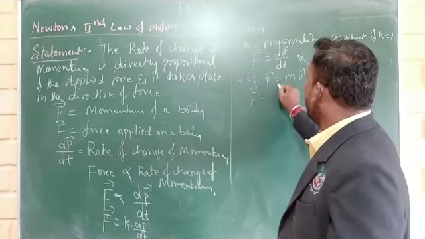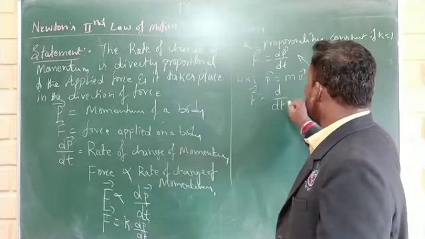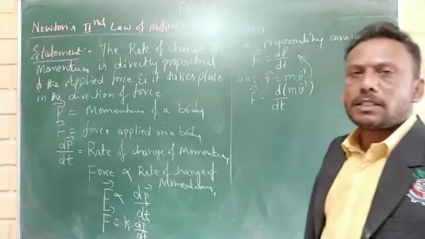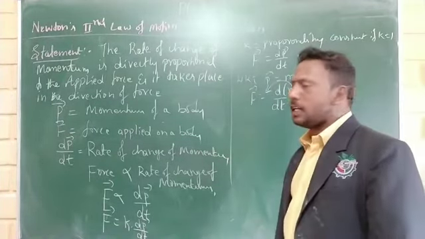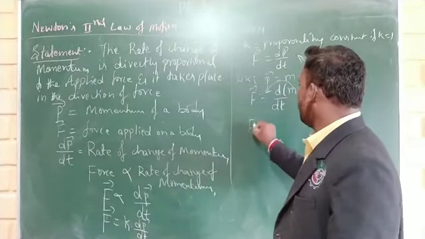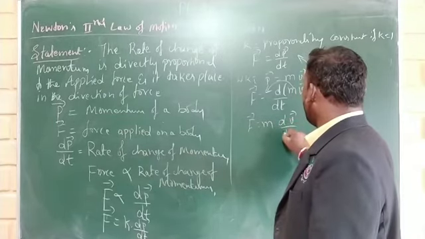F is equal to d by dt, where d by dt indicates differentiation, of mass into velocity. Mass is constant, so we take it out of the differentiation. F is equal to m into dV divided by dt.